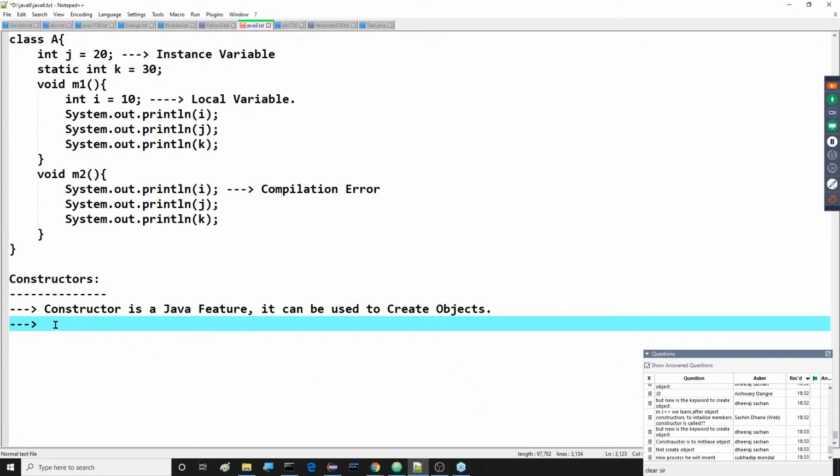Now observe this clearly. Constructor is a Java feature. It can be used to create an object. That means while creating an object, this is also one of the features that we are able to utilize. This is one thing. Next one is, after completion of this, in Java applications,